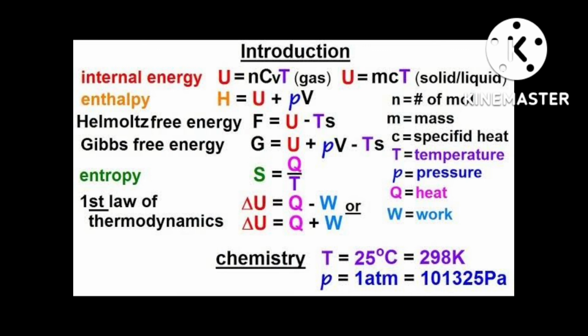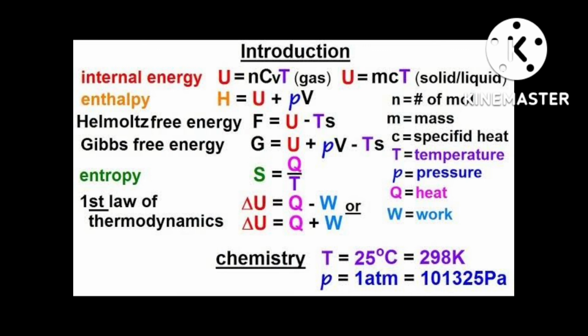This is called free energy, delta G. The simple meaning of free energy is the energy available to do work. Delta H here is the enthalpy change of the reaction, and T into delta S is the energy which is not available to do the work.